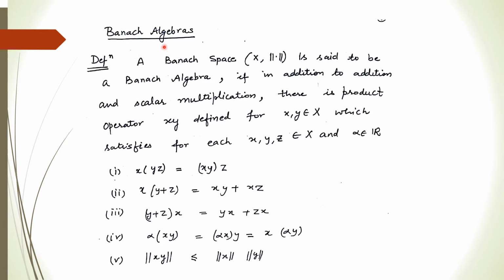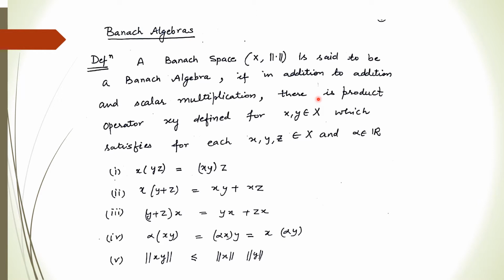Now first is the Banach algebra. We are given a Banach space equipped with some norm. This Banach space is said to be a Banach algebra if it satisfies the following properties with respect to the addition, scalar multiplication and the product operator. The product operator is defined like this: if we consider any two elements from this space, we apply the product, and the result is also a member of this space, right?